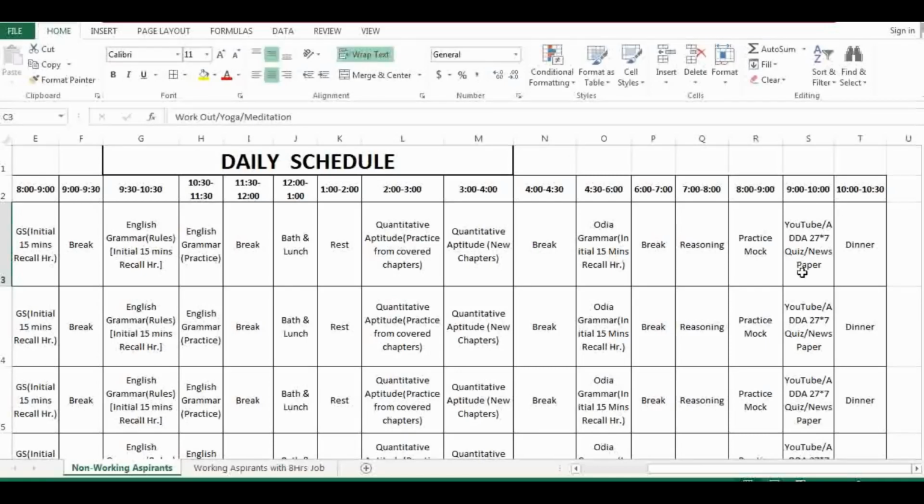Then I have kept this 1 hour for YouTube, ADA 24/7 quiz, and newspaper. Why I've kept this hour: while reading the newspaper, people always read it in the morning. Don't do that. Newspaper has a lot of garbage compared to what is actually relevant from the examination point of view. So do not go through the newspaper in detail. Only cover from the newspaper what is important from the examination point of view.